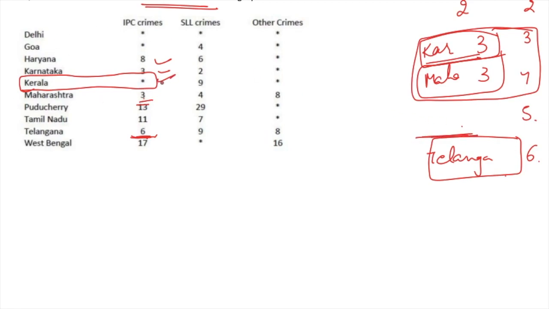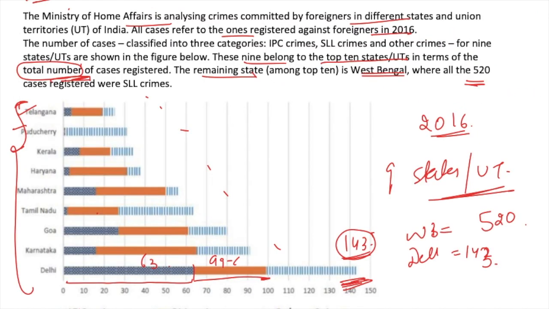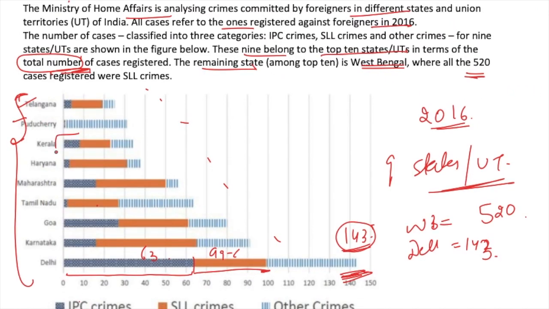Now let's see IPC crimes for Kerala. See, for Kerala, IPC crimes are depicted by this bar. Now we know that this one, as compared to Telangana, is higher. So Kerala's rank will be above Telangana because the number of crimes in Kerala are higher than Telangana's in IPC